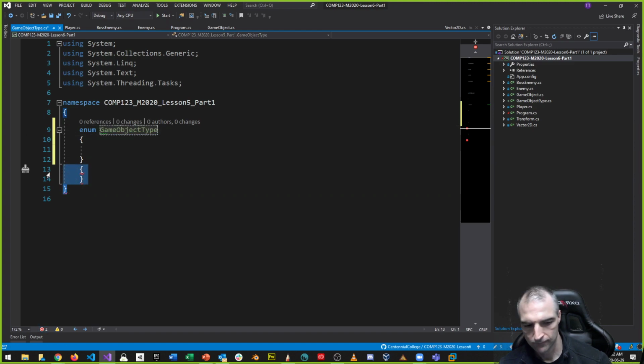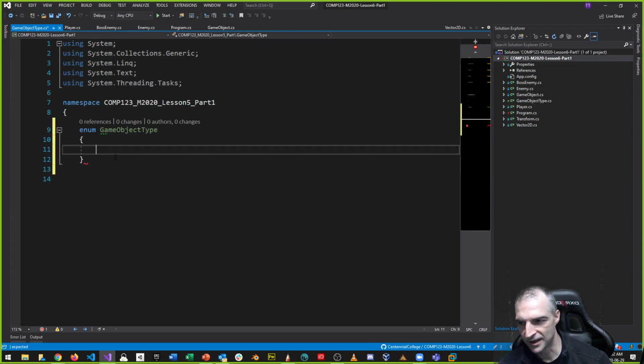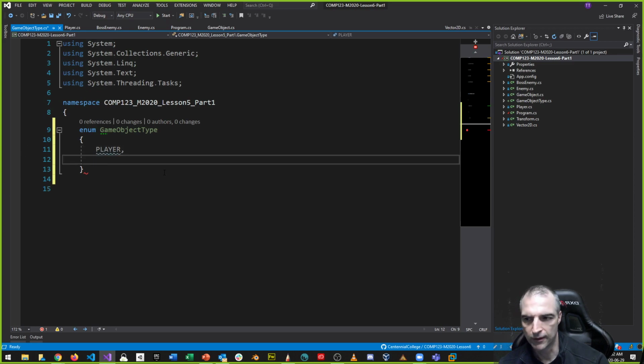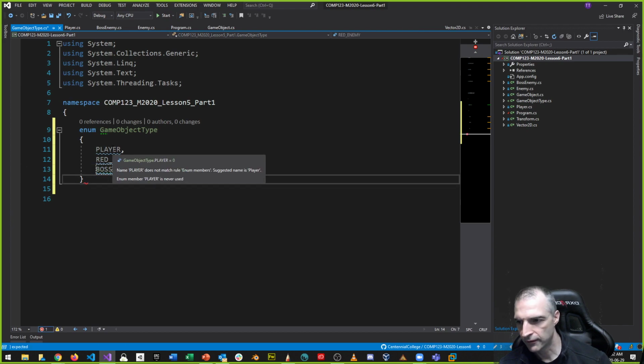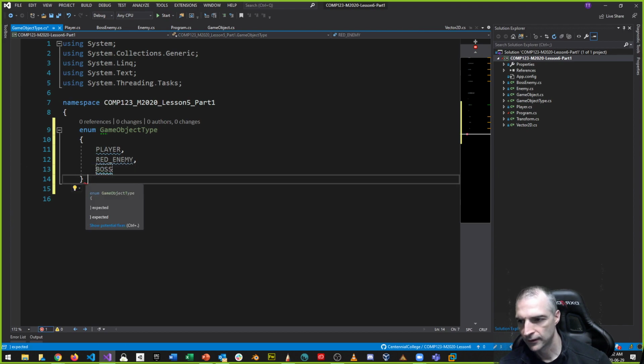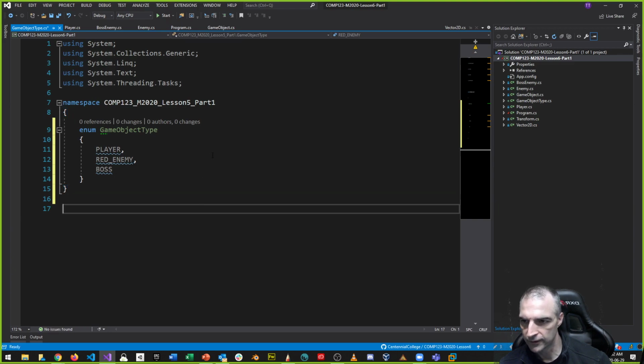Okay. There's my game object type. That's the enum. Okay, I need some types. One will be called player. The next one will be called red enemy. Usually what we do with enum statics is we use uppercase characters like this. And the last one will be called boss. Okay, those are the three types. So player, red enemy, and boss. And what's this? Did I do something wrong? I did. I forgot to. I killed one of my braces. There we go. All right, does this make sense?